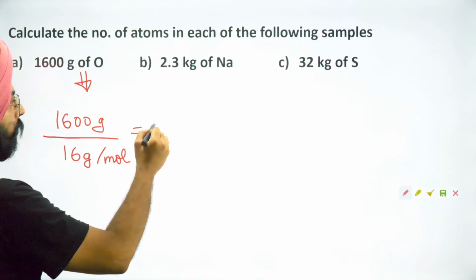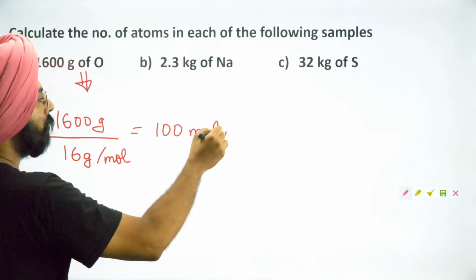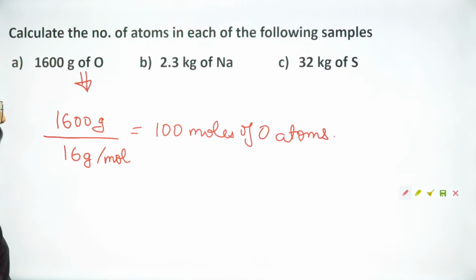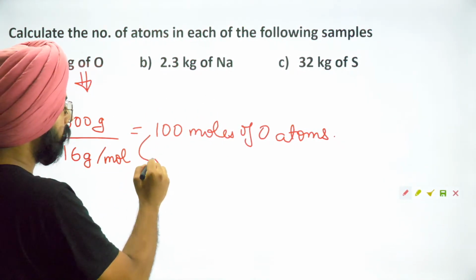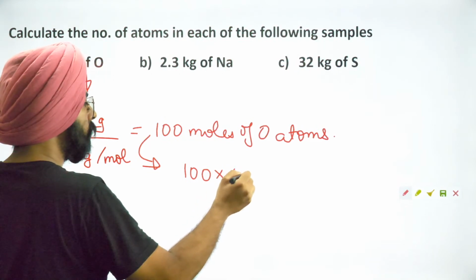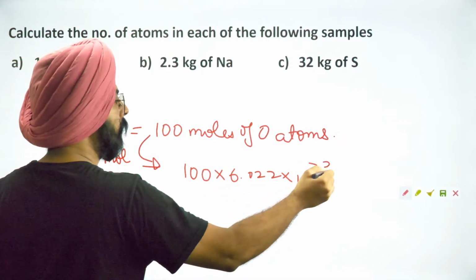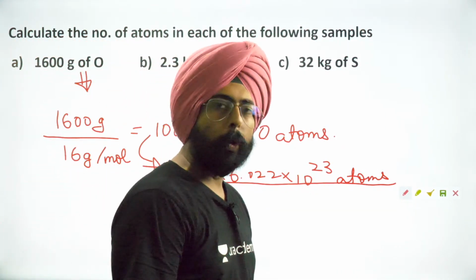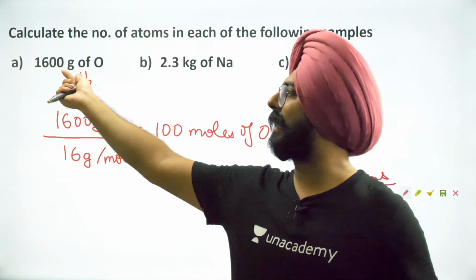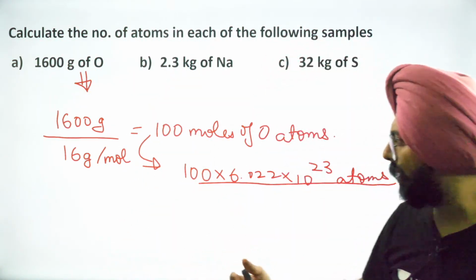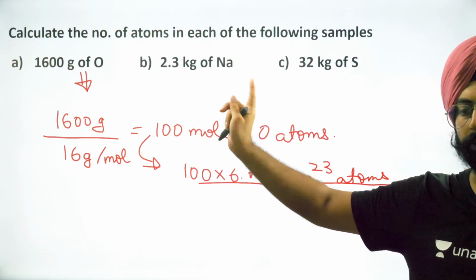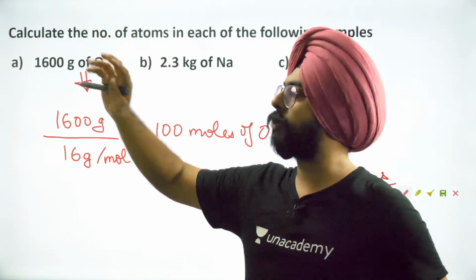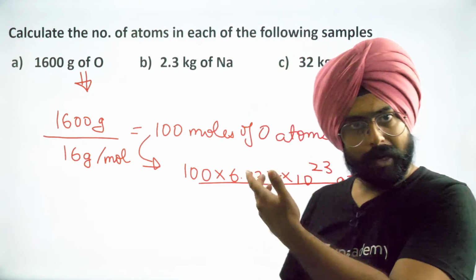Once you do this calculation, what do you get? You have 100 moles of oxygen atoms. If I have to calculate the exact number, this will be 100 into 6.022 into 10 to the power 23 atoms. Pretty clear? When we are talking about the mass in terms of grams or kilograms, we are talking about number of moles rather than number of molecules. So 100 into the Avogadro number of atoms is present in this particular sample. Now, rest is simple.